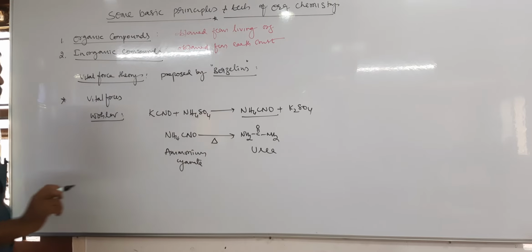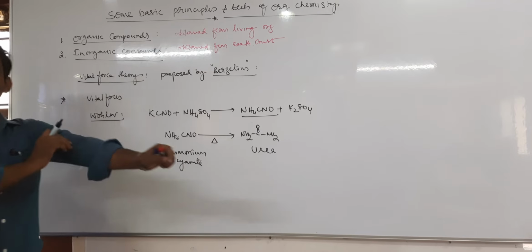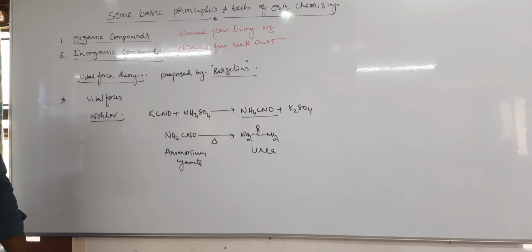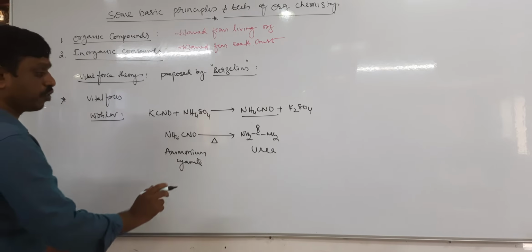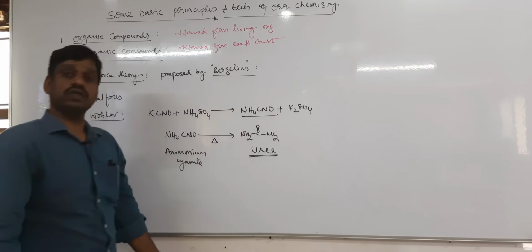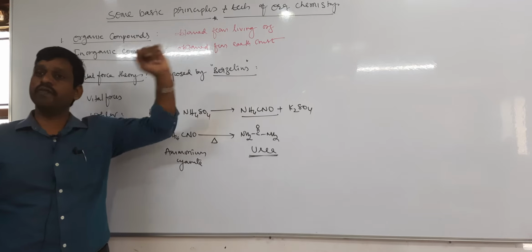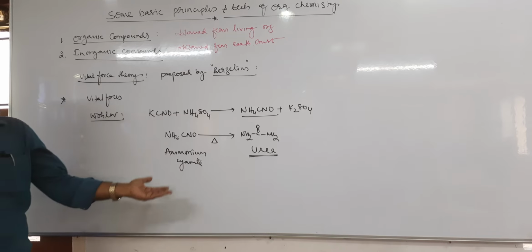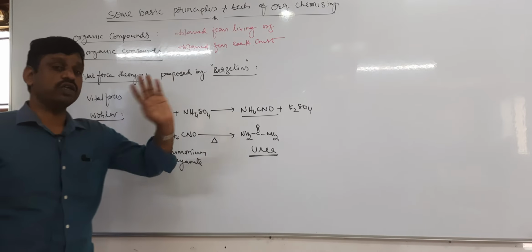By whom? Wöhler. Wöhler is the chemist, actually a German chemist. He prepared urea from ammonium cyanide on heating. Now after the preparation of urea, scientists got confused. Earlier they felt that organic compounds could be obtained only from living organisms, but it was not like that, because they prepared urea from ammonium cyanide, an inorganic compound. By heating an inorganic compound they got urea.